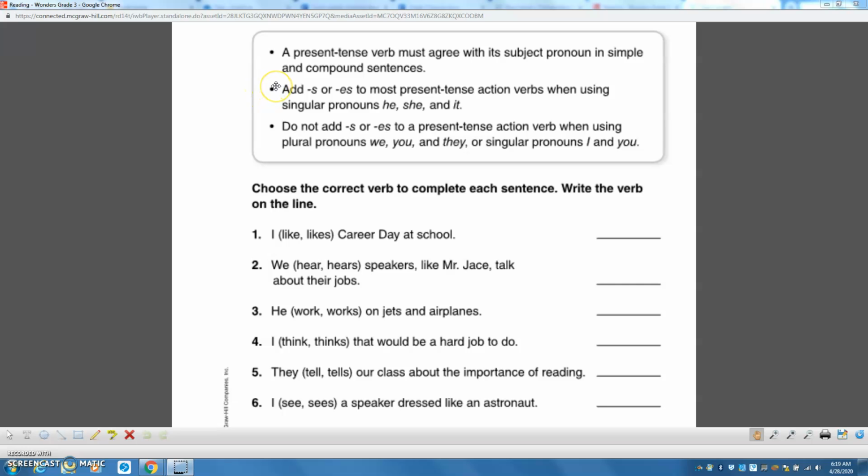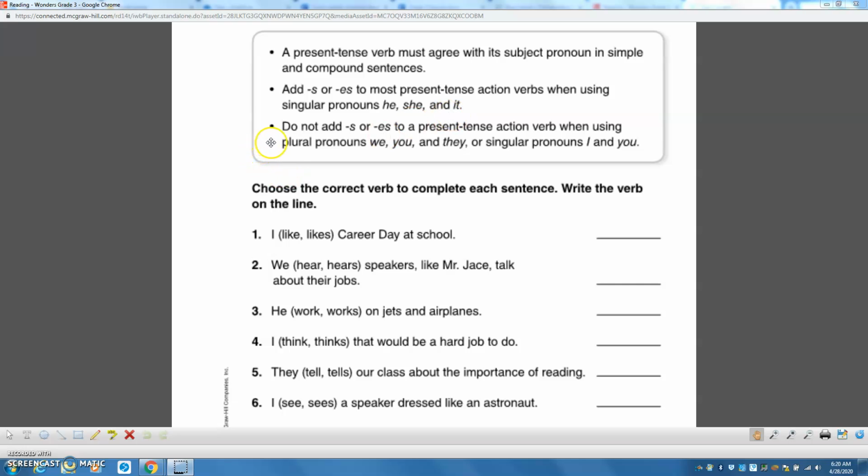Okay, today we're going to talk about present tense verbs and how they have to agree with the subject pronoun. When we talk about a present tense verb, remember a verb is an action word, and the subject pronoun is that word that takes the place of a noun. We're going to add an S or an ES to most of the present tense action verbs when we use the singular pronouns like he, she, or it.